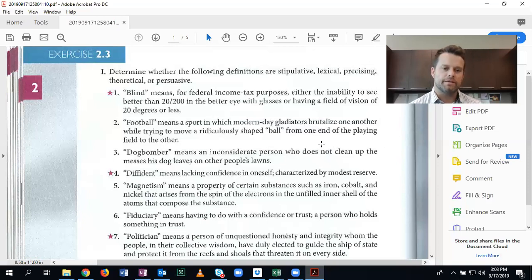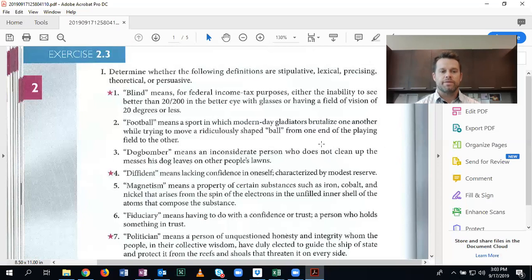Number four, diffident means lacking confidence in oneself or characterized by modest reserve. This is a lexical definition. So this is what you would see in something in a dictionary.